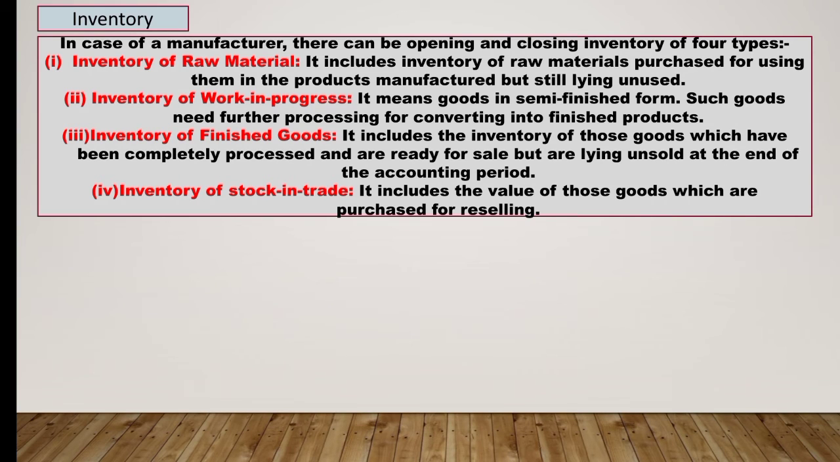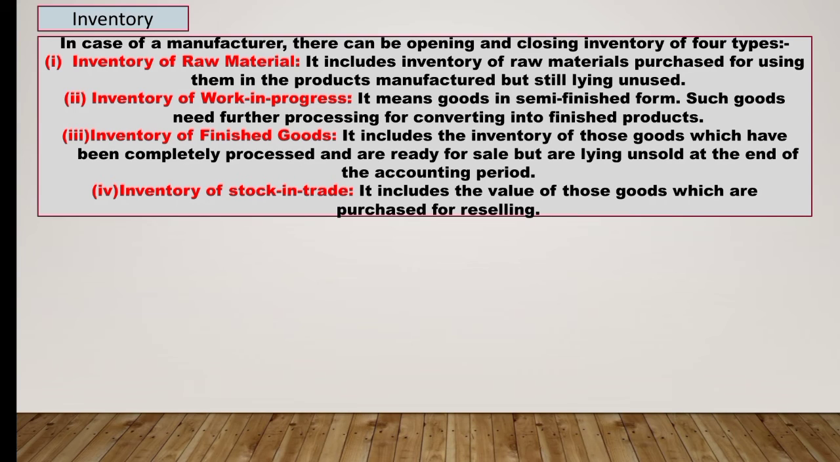Now second is inventory of work in progress. Work in progress means the goods in semi-finished form. Such goods need further processing for converting into finished products, but these goods are lying idle. It is known as inventory of work in progress. In case of cloth mills, the value of threads and the unfinished cloth will be the inventory of work in progress. Third is inventory of finished goods.